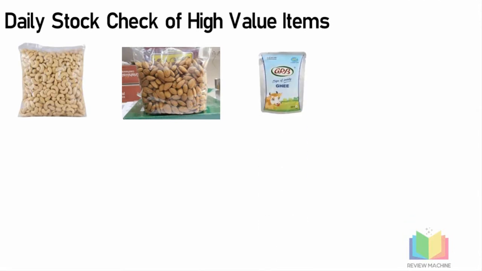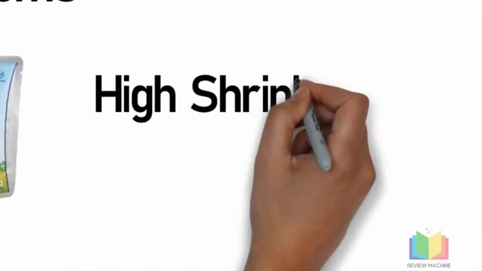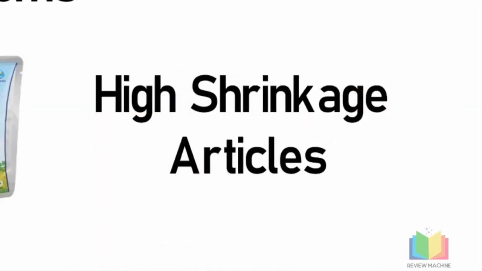So it is necessary to have a daily count of these items so that you will have a track of inventory in these particular SKUs. So these are the 3 SKUs where there is a high possibility of shrinkage in FMCG store.